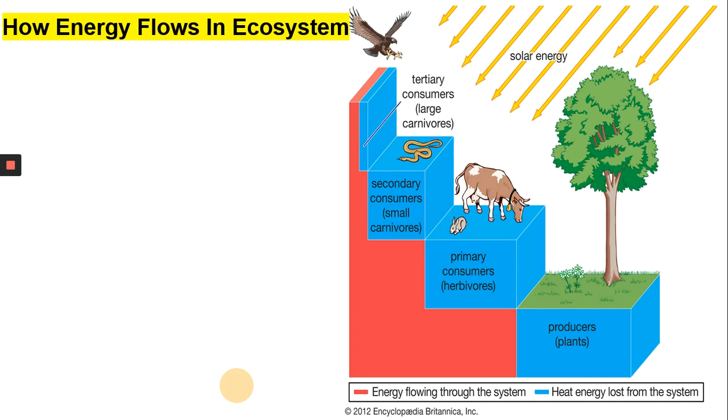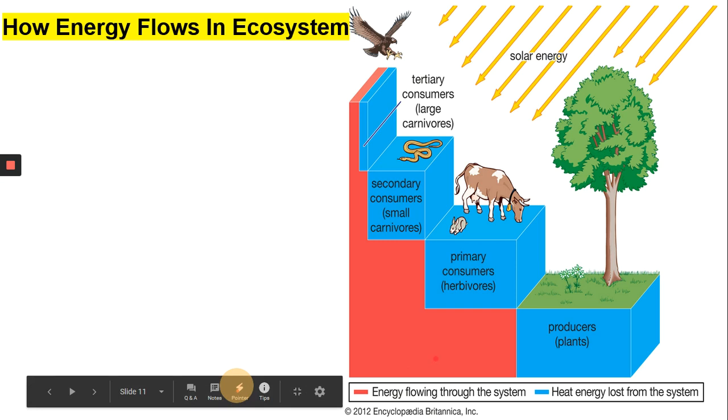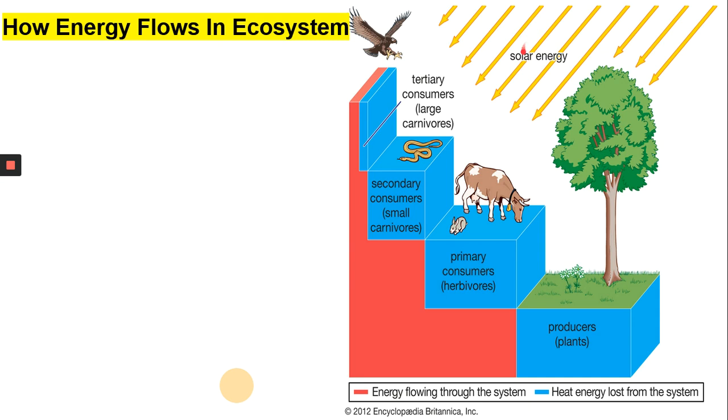Now let's see with this step diagram how energy is flowing in this ecosystem. The red color in this diagram shows the quantity of energy that is flowing from one level to the other, and the blue color is showing the amount of energy that is getting lost when energy is moving from one level to other. So what do you notice? You'll notice that the red color is showing the producers have a lot of energy. Where do they get it? Suppose this tree is the producer over here. It's trying to capture as much energy as it can from the sun and converting it into carbohydrates.